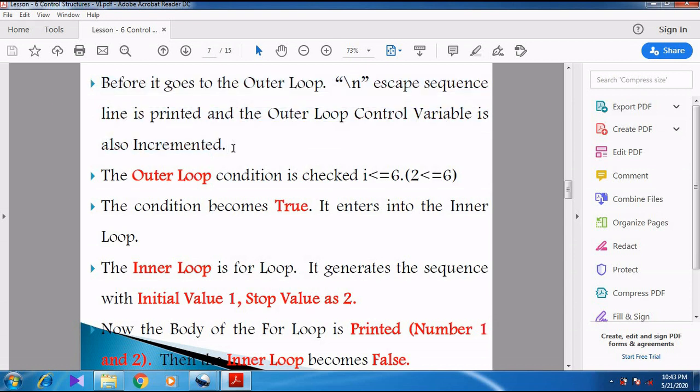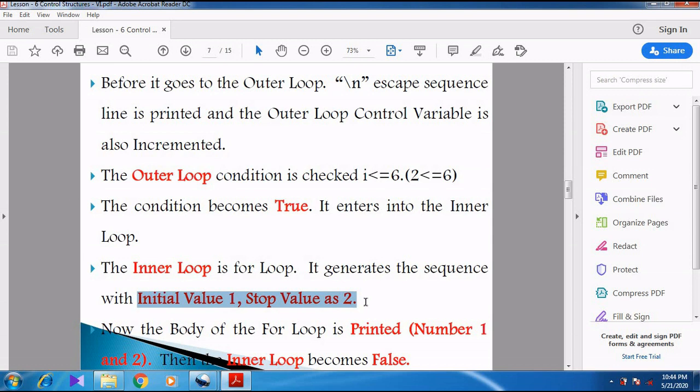Then when the outer loop control variable is incremented, it means i += 1. So already the i value is 1. i += 1 means i becomes 2. So now again the outer loop condition is checked. 2 less than or equal to 6. Again the condition becomes true. Whenever the outer loop condition is true, it enters into the inner loop. So the inner loop is a for loop. So it generates the sequence from initial value 1 and stop value 2. So already number 1 is printed in the first line.